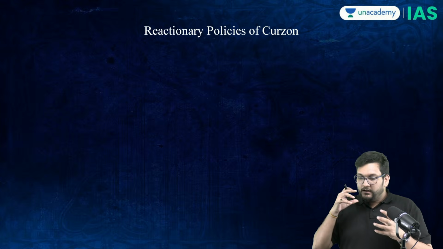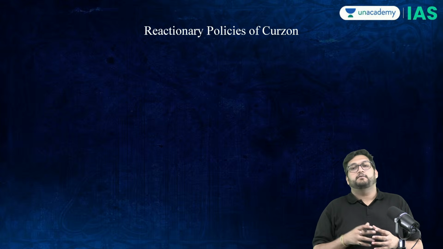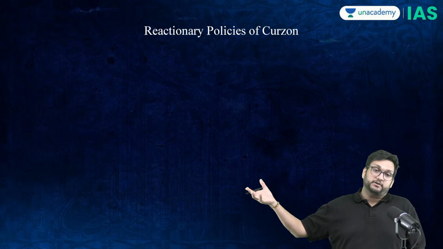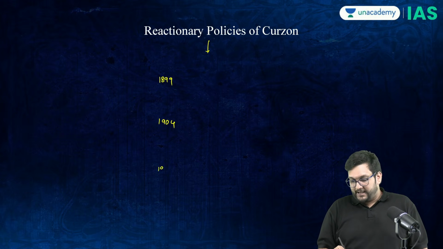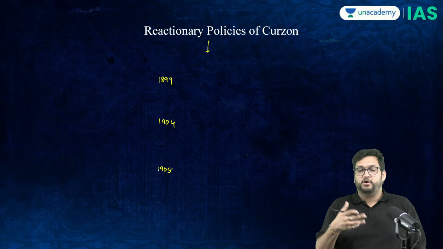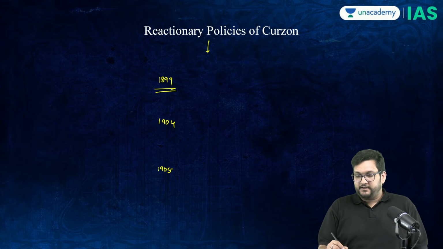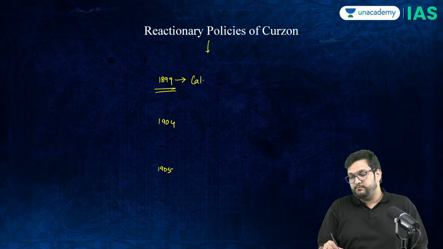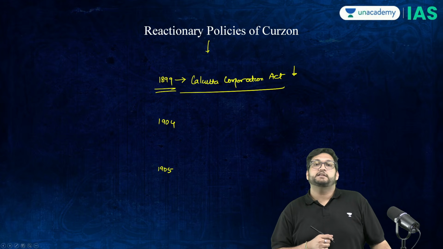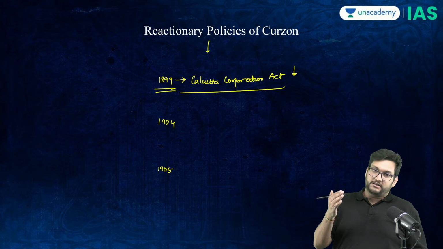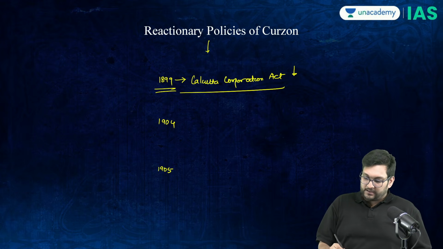So what are the policies of Curzon, which later became important for communalism also? There are the 1899, 1904, and 1905 acts, or the things he did. In 1899, he brought in the Calcutta Corporation Act. This reduced the membership of Indians, non-official members, in the Calcutta Corporation, reducing the number because people were becoming nationalistic.